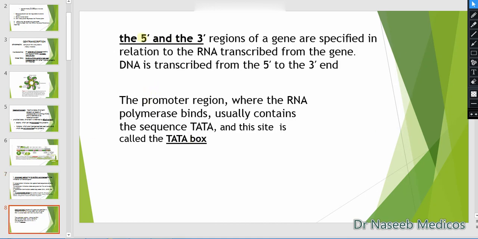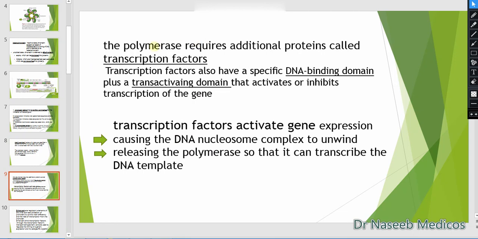We know that DNA transcription or replication occurs from the 5' to the 3' end. By convention, the promoter region is oriented from 5' to 3', and in the promoter region there will be a TATA sequence, thymine and adenine nucleotides, called the TATA box. This is present on all promoter regions. The polymerase requires additional proteins called transcription factors.